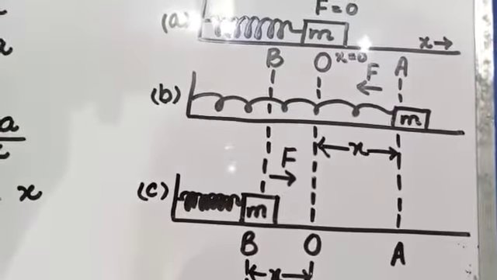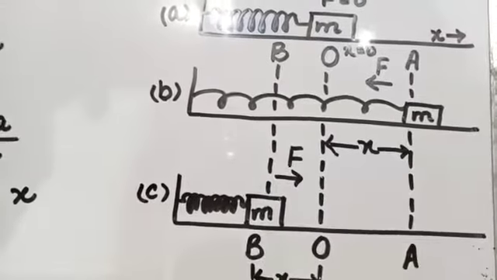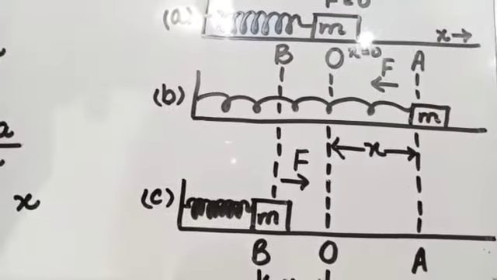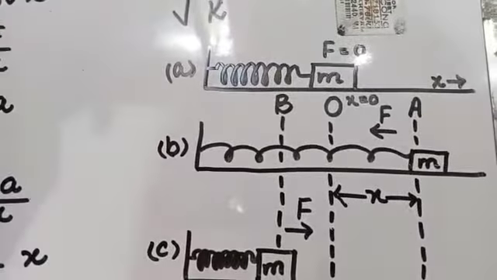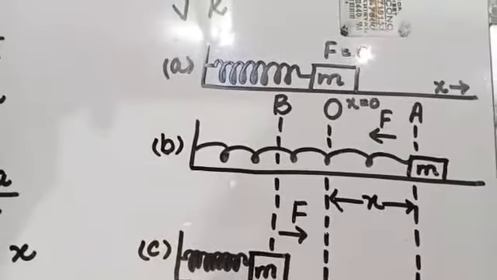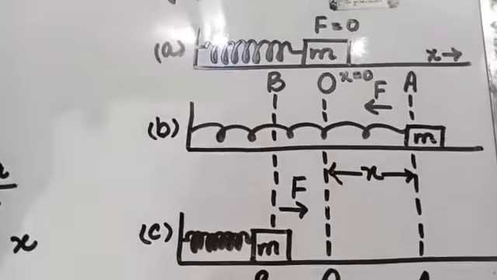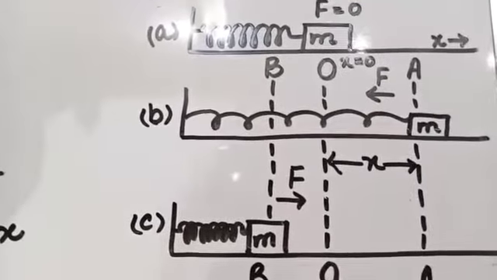Time period: the time taken by a vibrating body to complete one vibration is called its time period and it is represented by capital T. One round trip about its mean position is called vibration and the time taken by a body to complete one vibration is called time period.